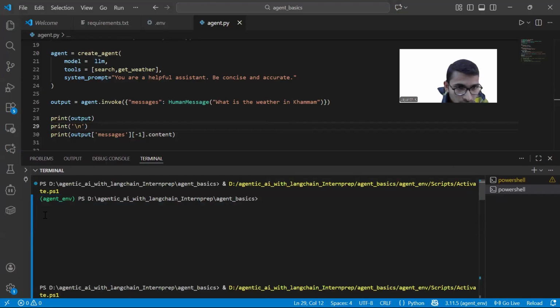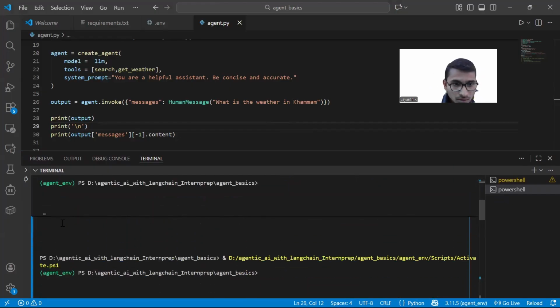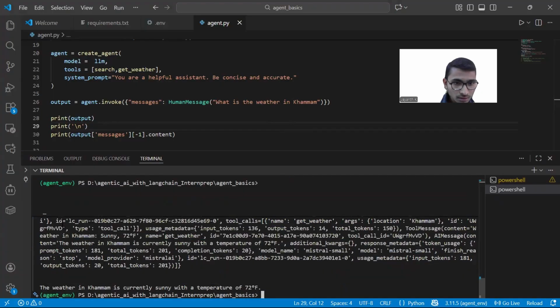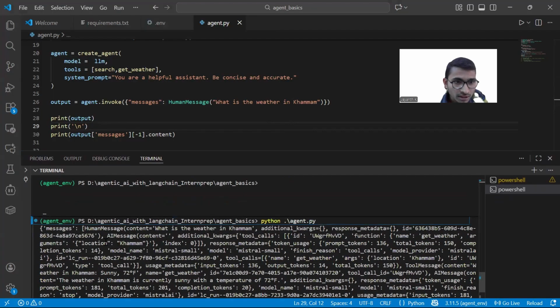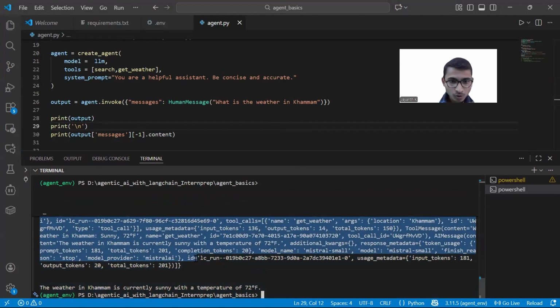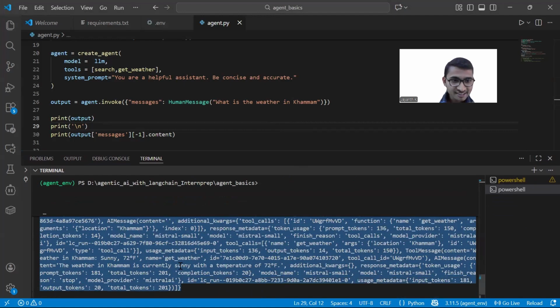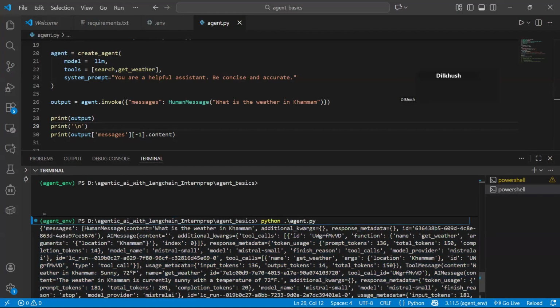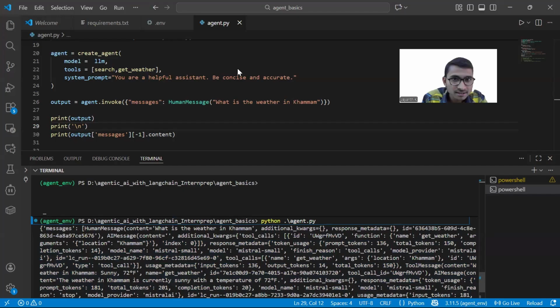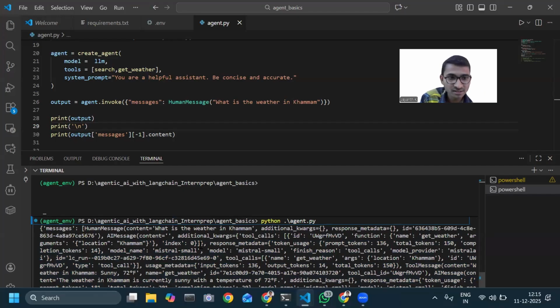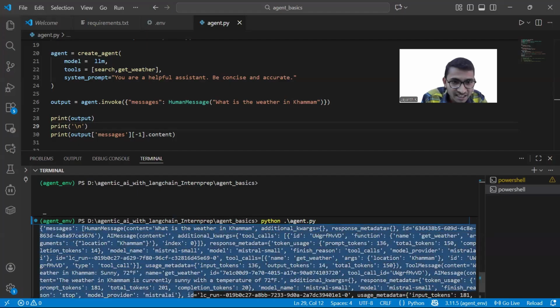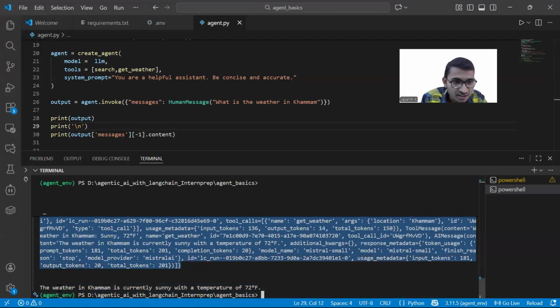Now you can see. Are you able to see this part of the screen? This is the complete response of the agent. See here, this is the complete chat history. And from this chat history, this is our information.